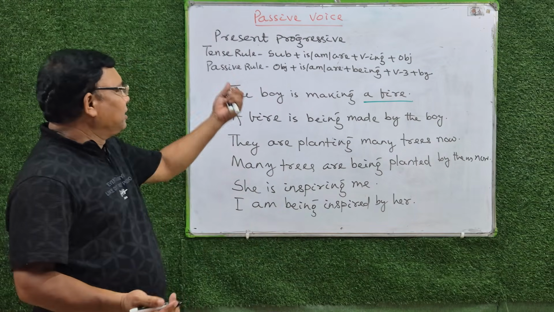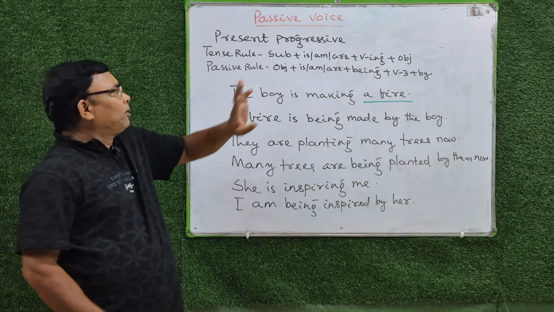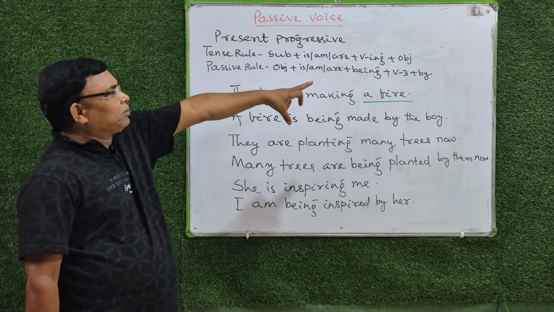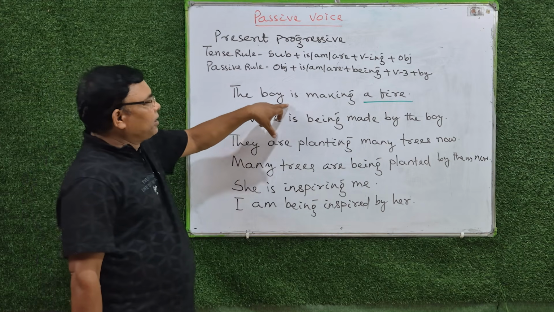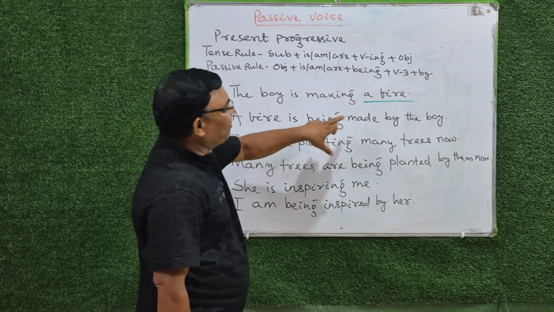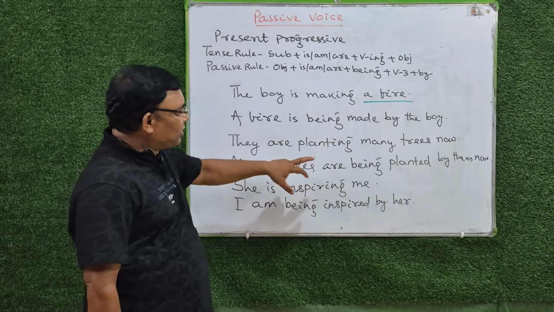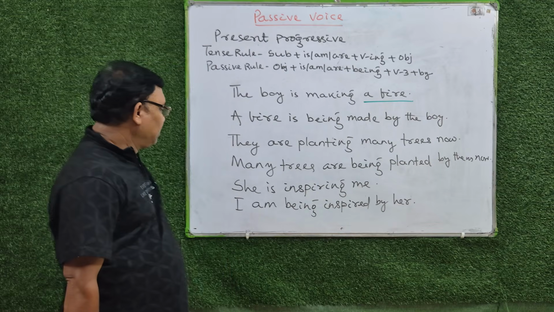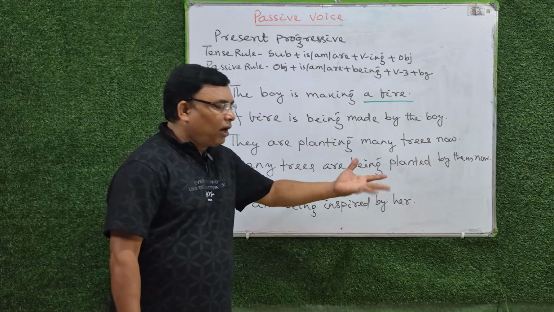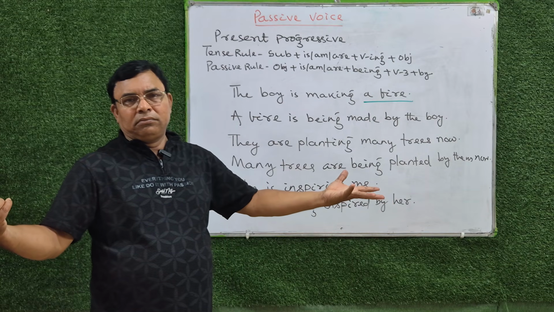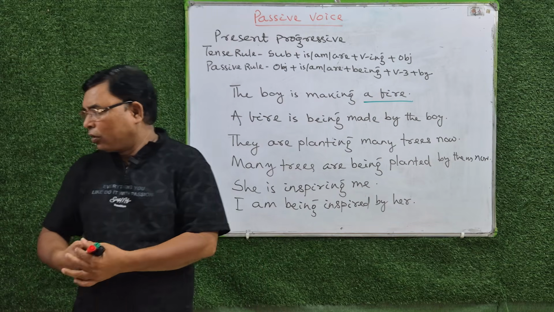Here things are very easy. Subject plus is, am, are plus verb ing plus object. Passive: object plus is, am, are plus being plus verb 3 plus by. The boy is making a fire. A fire is being made by the boy. They are planting many trees. Many trees are being planted by them now. She is inspiring me. I am being inspired by her. Khala khatam. Bahi gunda. Kama finish. Sahaj na kashta pila? Bhayankar sahaj.